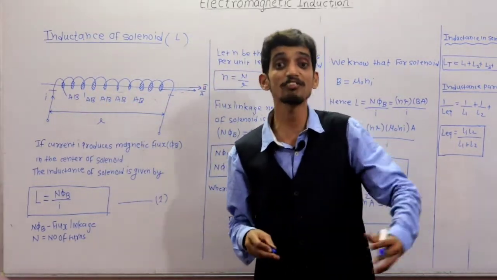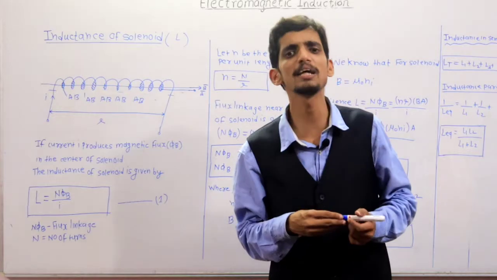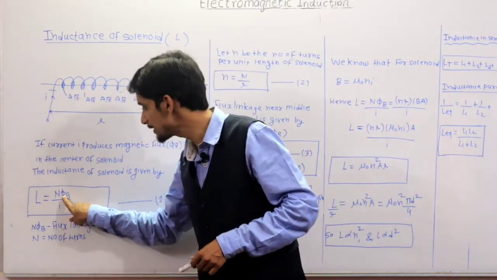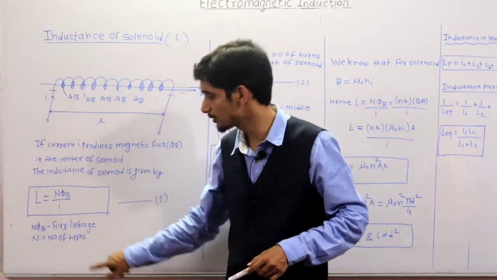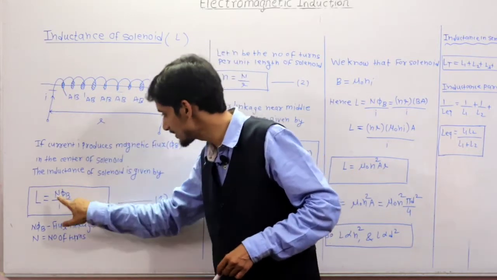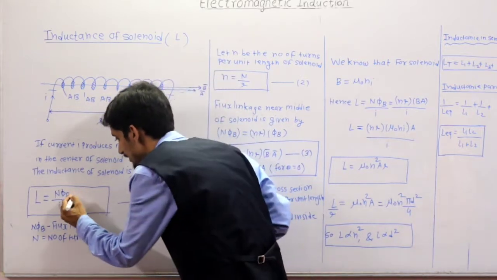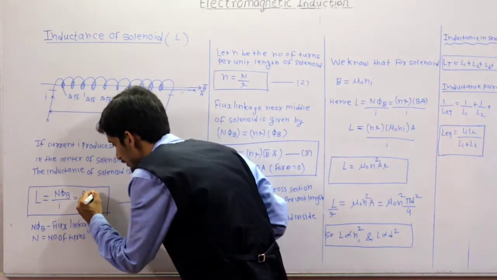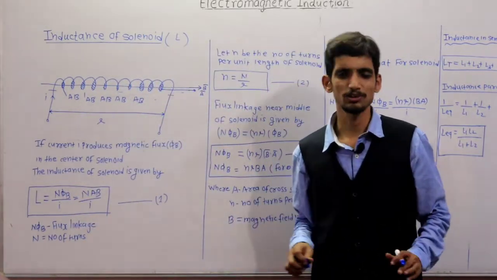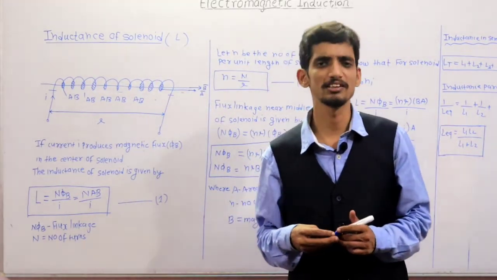If there are such n turns, what is the flux? NAB. Okay, so that's why. Phi B means AB, so that's why it is actually NAB, because L is N phi by I and phi B is equal to AB. So this formula can be written as NAB upon I. Clear? Okay, so you can remember the formula in different ways.